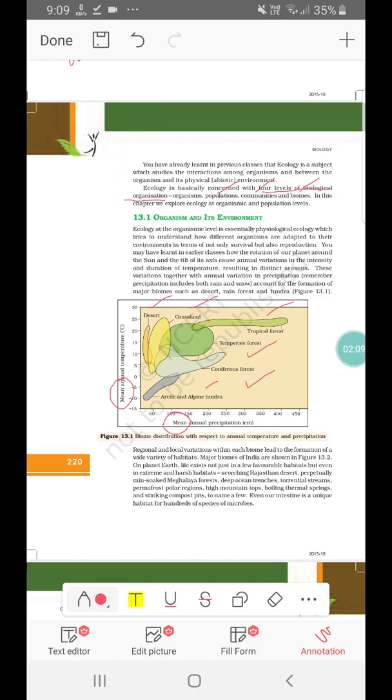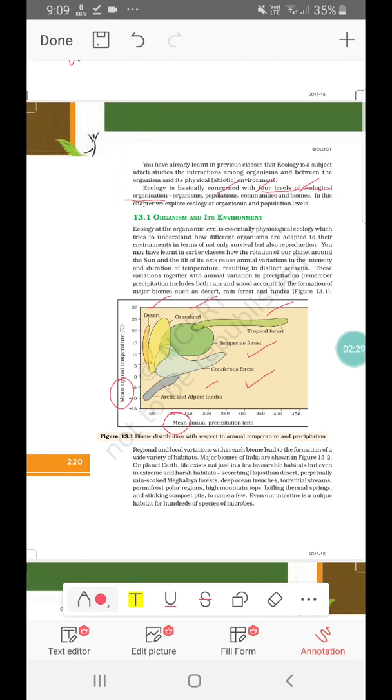We can see that this distribution varies. So this one area of a particular region has been shown. We can see clearly how the temperature and precipitation is varying. Now this will decide actually what type of life forms are there.